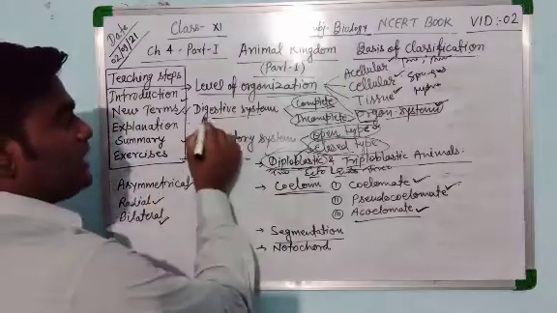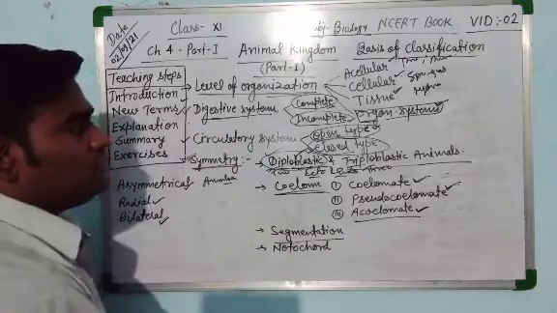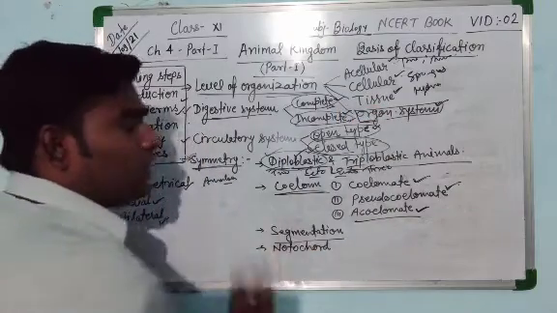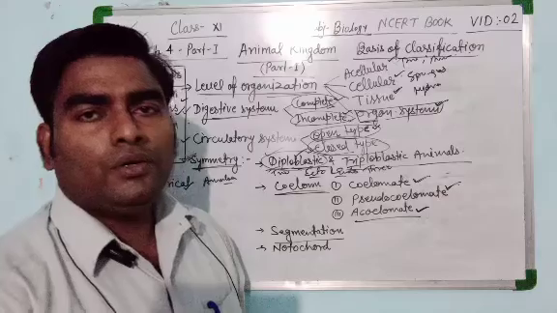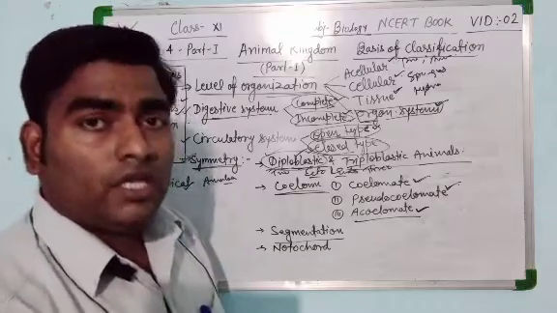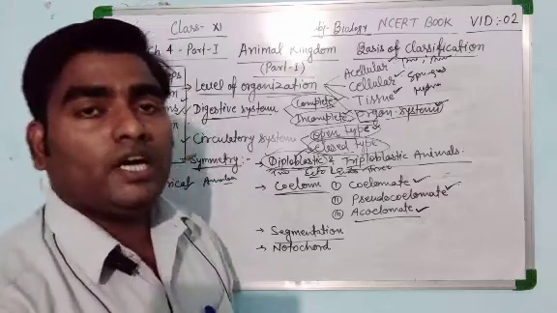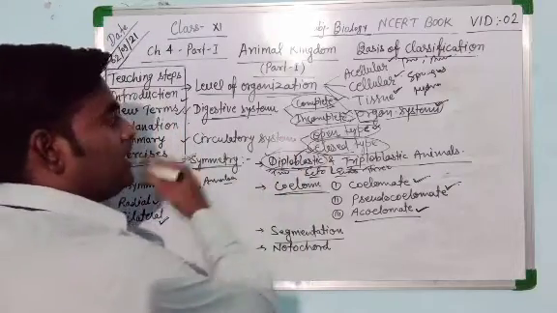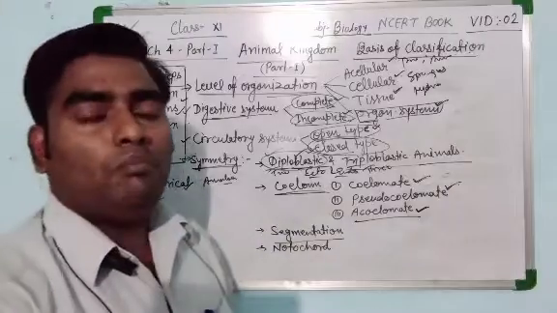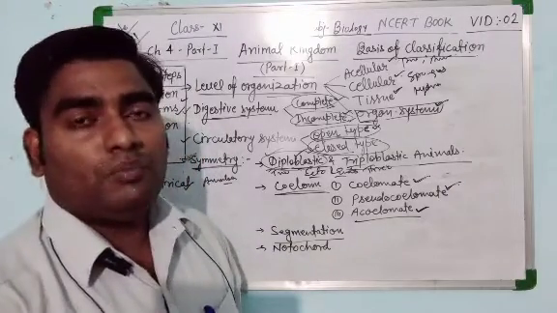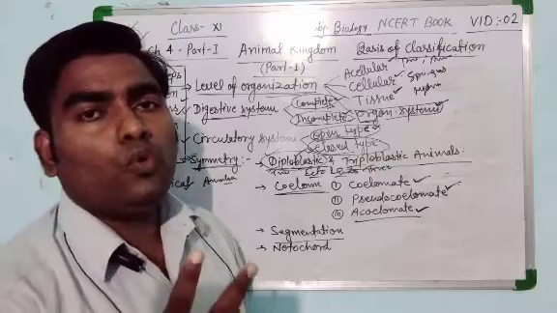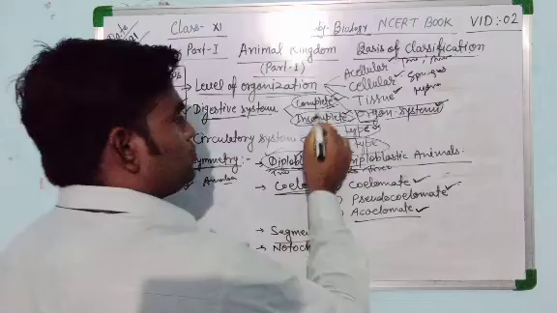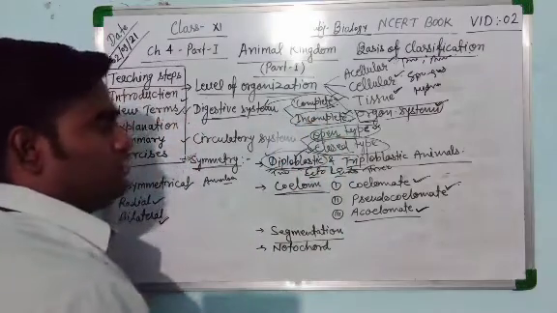The second term is the digestive system, on the basis of which it is either complete or incomplete. If a single opening serves as both mouth and anus, that is known as an incomplete digestive system. But if two openings are present, one for the mouth and one for the anus, it is said to be a complete digestive system.